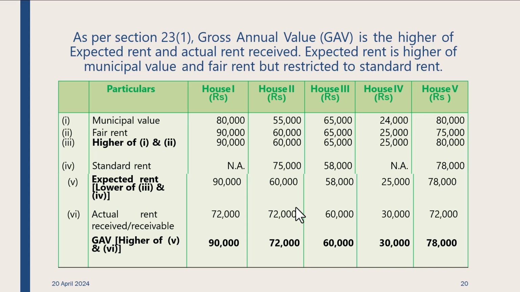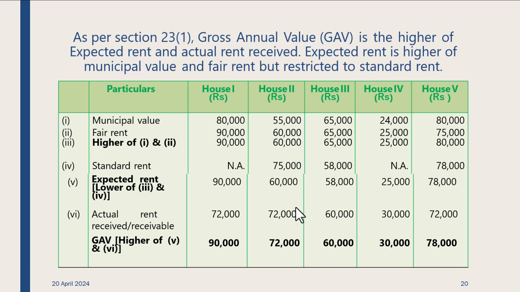Let's look at the first case. Suppose the municipal value is 80,000 and fair rent is 90,000. So we have to take the higher one, that means 90,000 rupees. That is the expected rent which you can get from the house. There is no standard rent, so the expected rent will be 90,000. But you have received 72,000, and you will be paying tax at 90,000 and not at 72,000. Let's look at the second, and ask questions only when you complete all the cases.